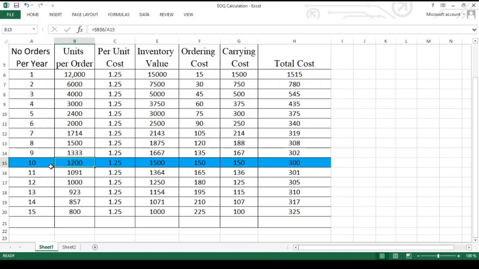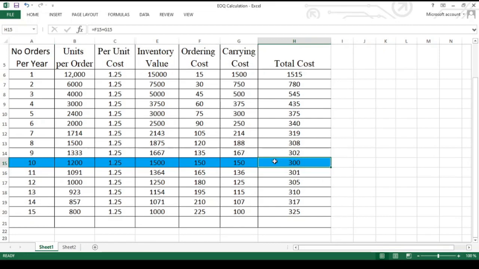So our EOQ is 1200 units. EOQ orders is 10 orders. Where the carrying cost and ordering cost are both the same, there our EOQ will occur. There the total cost is the least compared to the other alternatives.